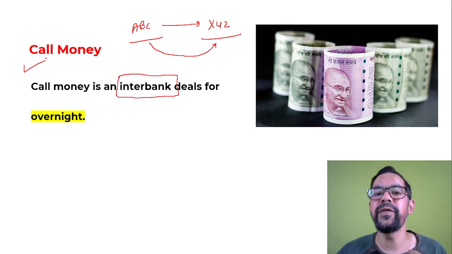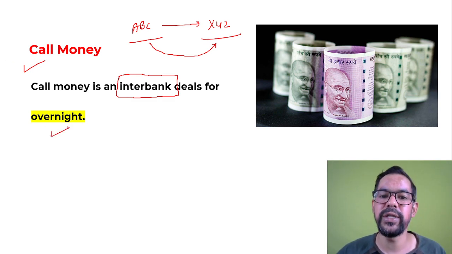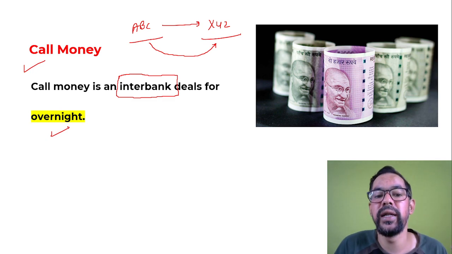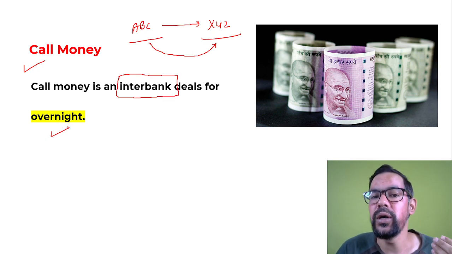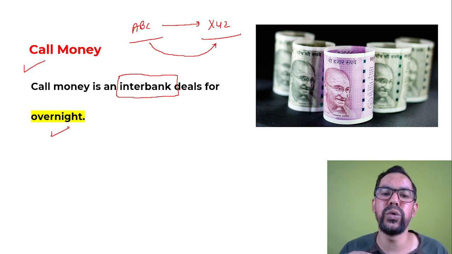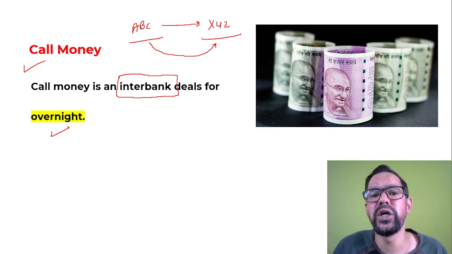If any bank requires money for overnight, meaning 24 hours, if they need some urgent money and they borrow it from another bank, that is generally known as call money. Here we do not have a fixed denomination because it is a requirement of the bank.